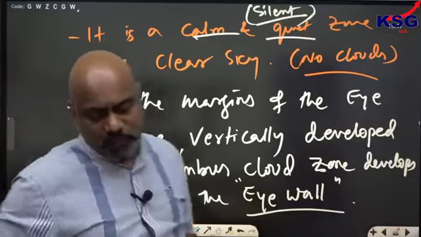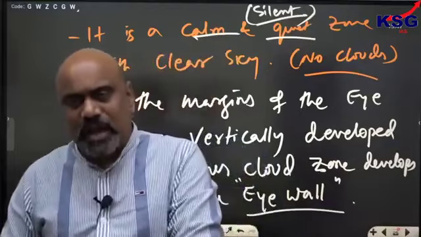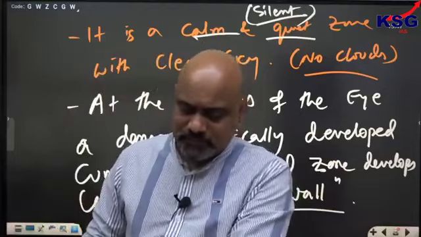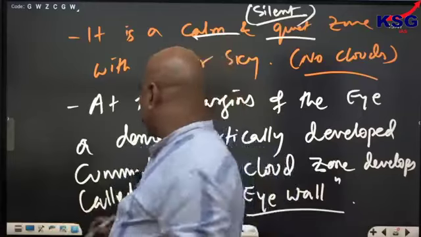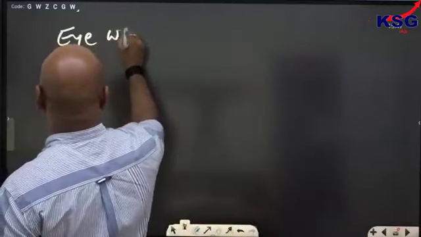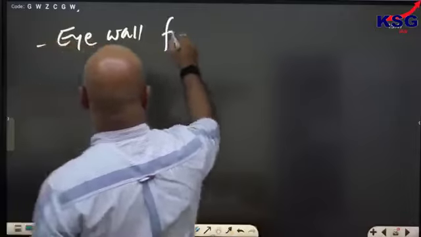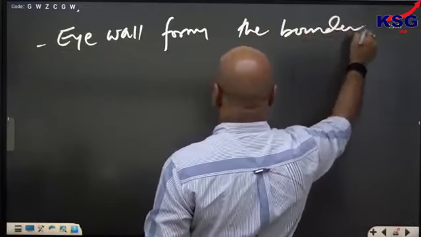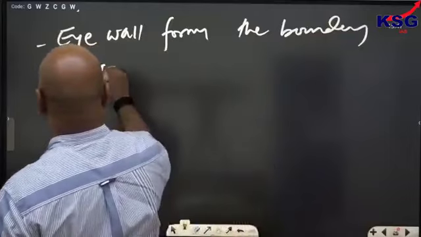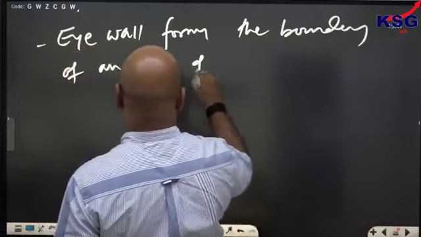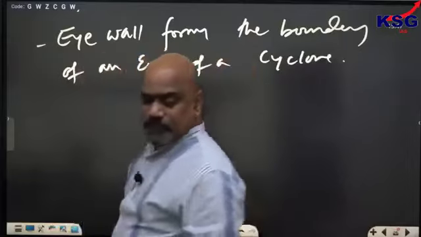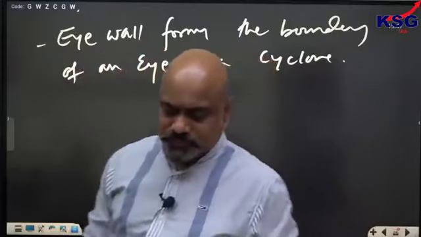The boundary of the eye is the eye wall. The eye wall forms the boundary of the eye of a cyclone.